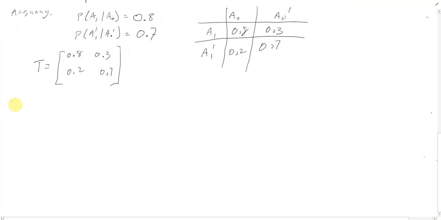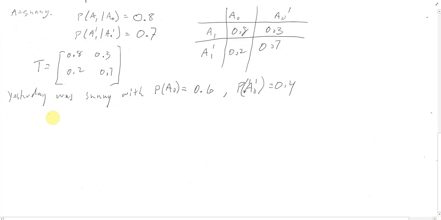Now, suppose our question is this. Suppose yesterday was sunny with probability A0 equals 0.6. And that means that yesterday it wasn't sunny, A0 dash, with probability of 0.4.